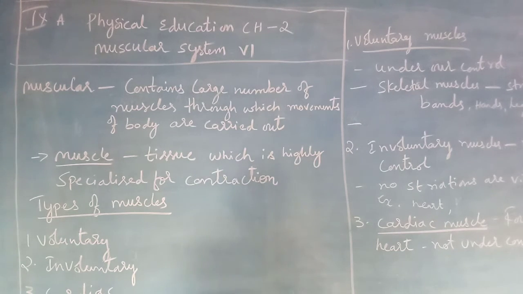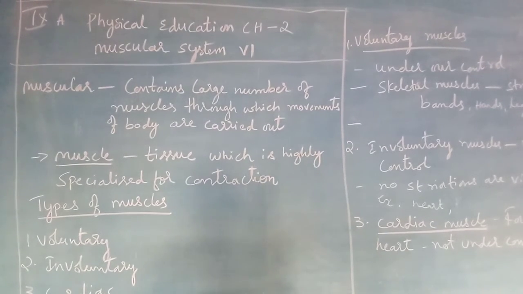Bones support us in the movement of the body, that we call the skeletal system, which gives shape and strength to our human body. Along with the bones, muscles also help us in the movement of the body. So the muscular system is as important as the skeletal system, because it also helps us in body movements. Now, what is a muscle?